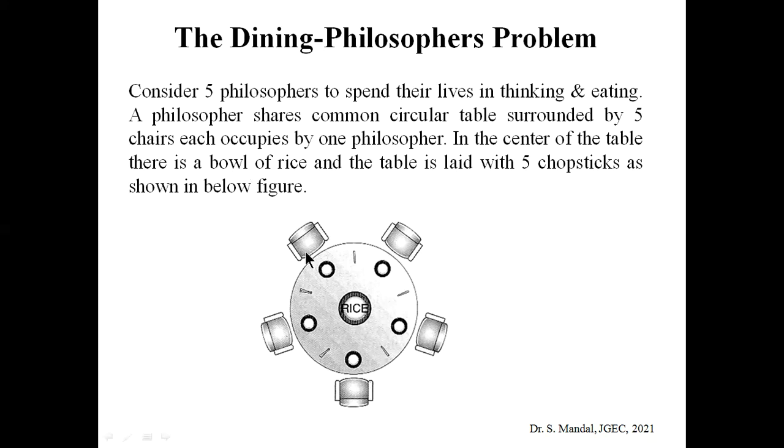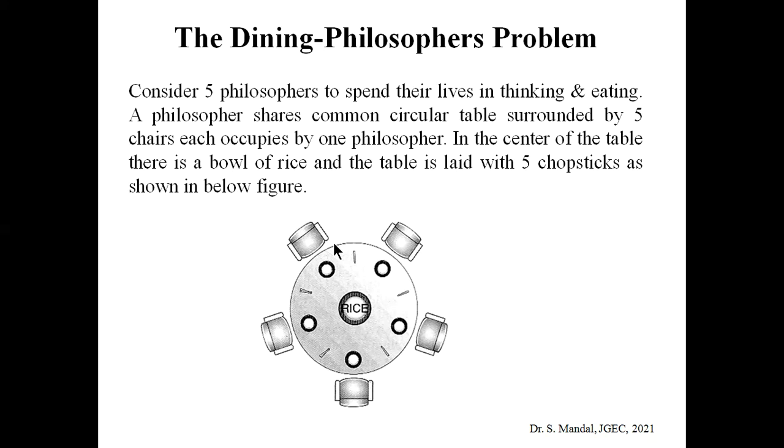In the middle of the circular table there is a bowl of rice, and all the philosophers are sitting around the circular table, each on a chair. There are also five chopsticks.